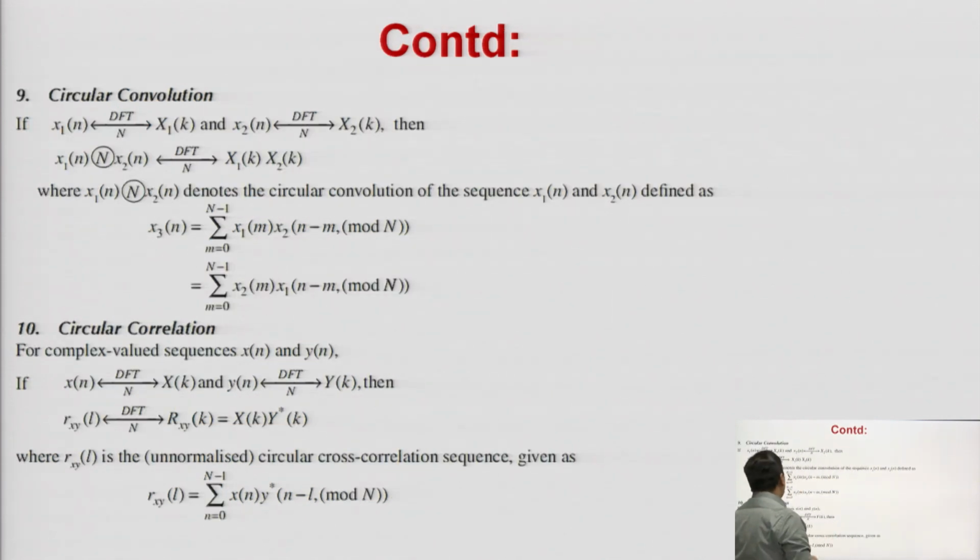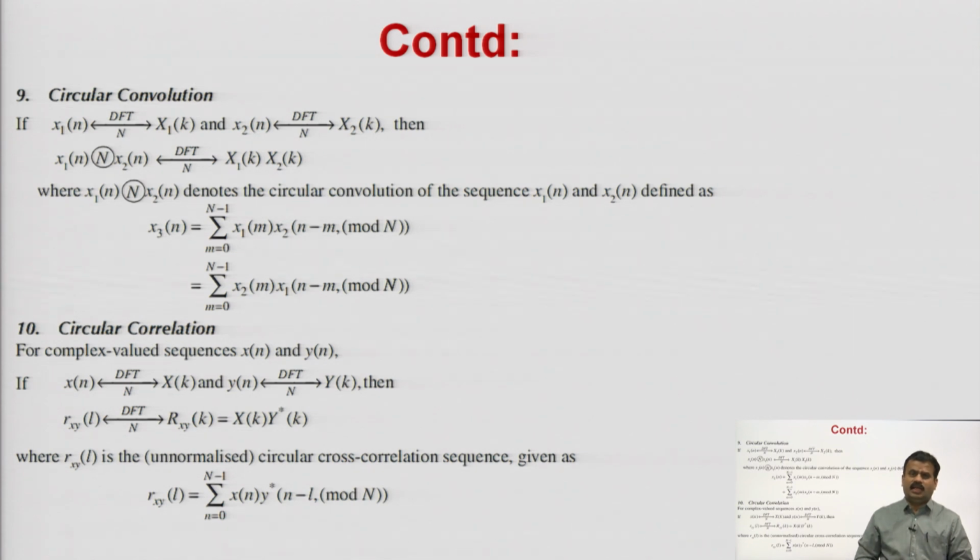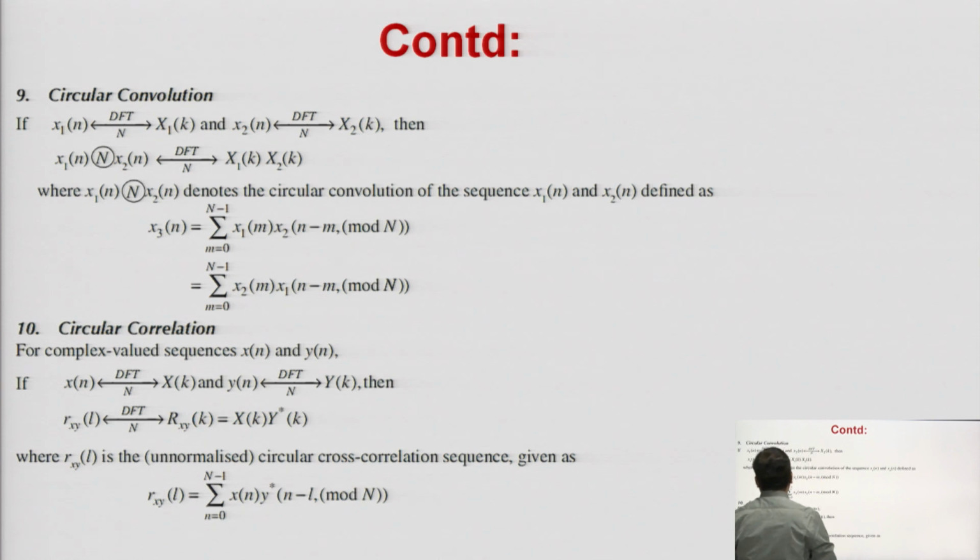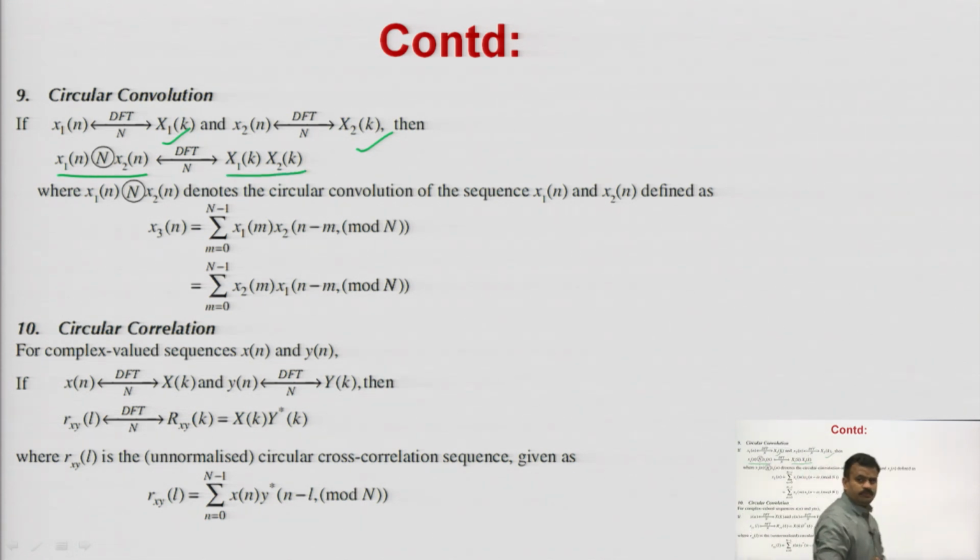Now, next is the circular convolution property. It says if you have two sequences, small x 1 n and small x 2 n, where the DFT of x 1 n is capital X 1 k and the DFT of x 2 n is capital X 2 k, then the DFT of x 1 n circular convolution x 2 n will be X 1 k into X 2 k.